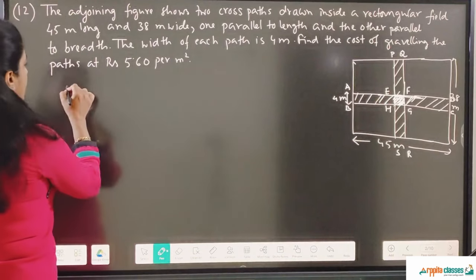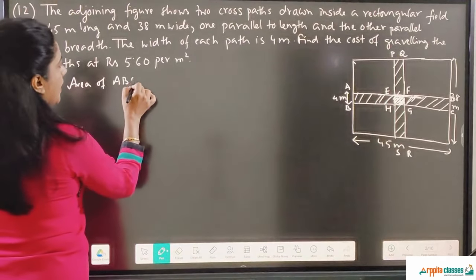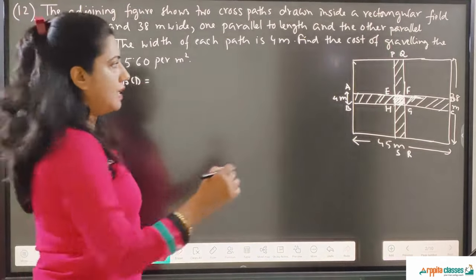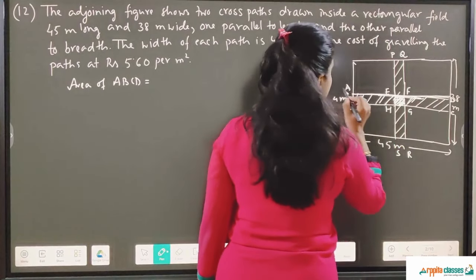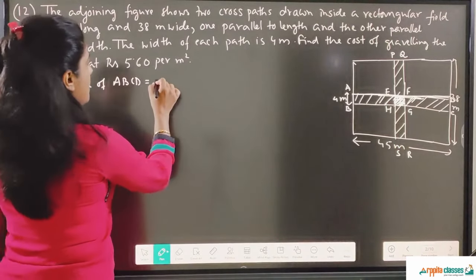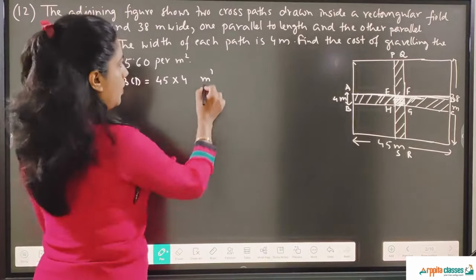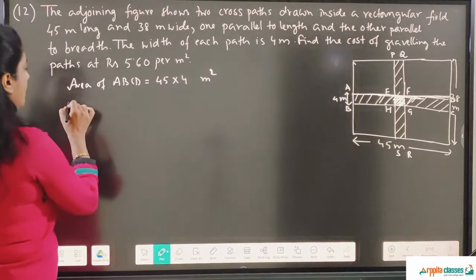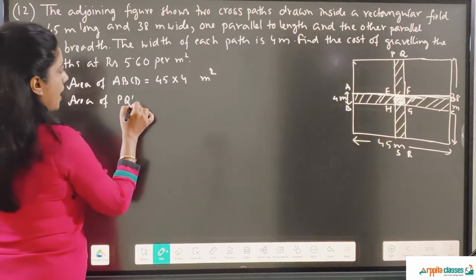So area of ABCD. For ABCD you can see the length is 45 and breadth is 4. So area of ABCD will be 45 into 4 meters square. I'll do the calculations later. Now, area of the other path, PQRS.